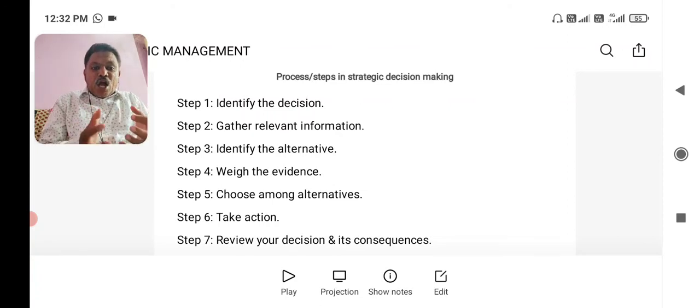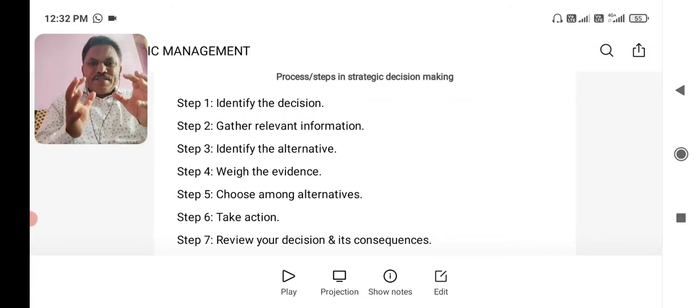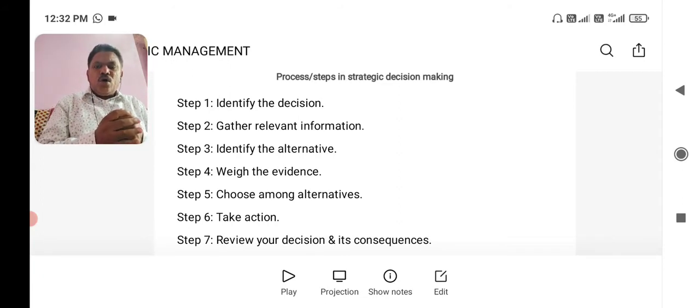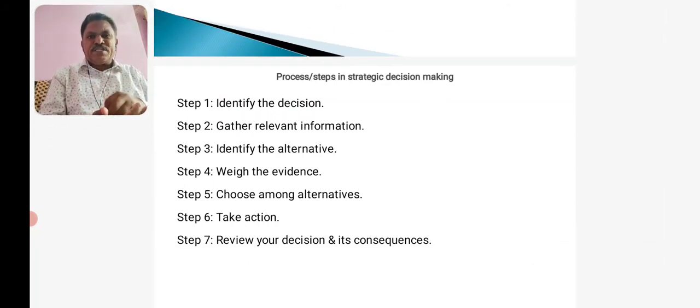And predicting the consequences of each option, the ifs and buts, what if something goes wrong. All these things will show the worst situation in future, the worst solution in future, the worst course of action in future. So evidential testing again requires intuition, which is a very important part and parcel of strategic decision making apart from knowledge.